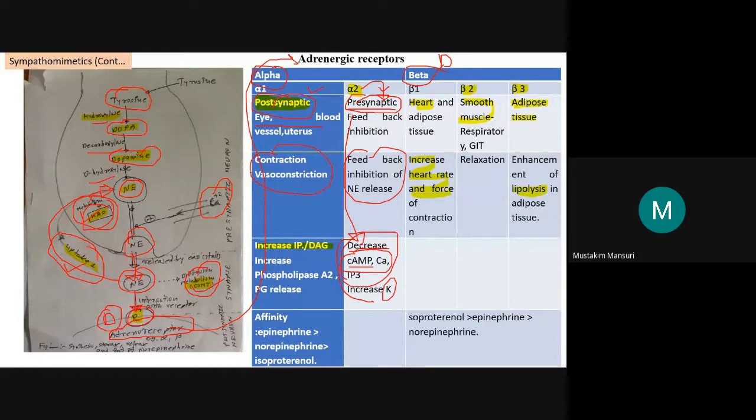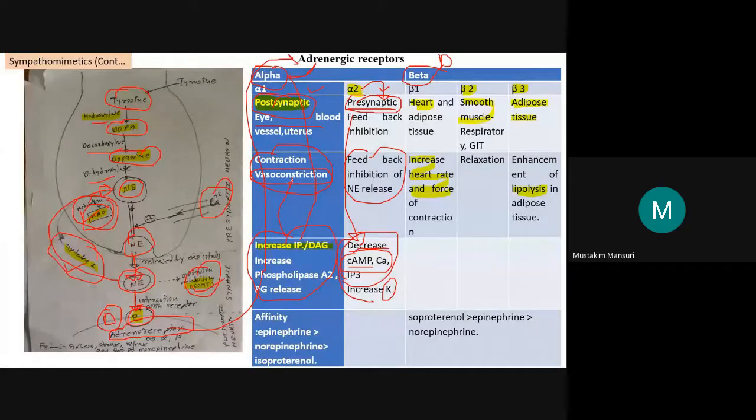So blood vessel vasoconstriction means, simply remember this: stimulation of the alpha 1 adrenoreceptor increases IP3 and DAG, and because of this there will be vasoconstriction.